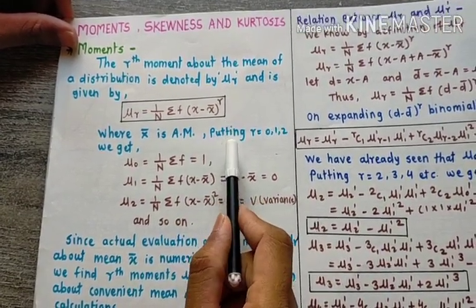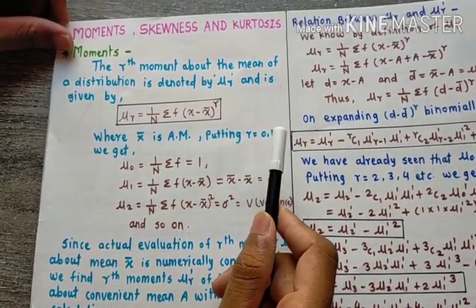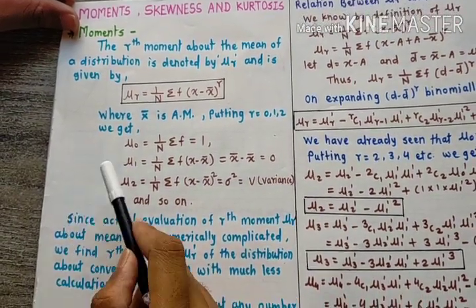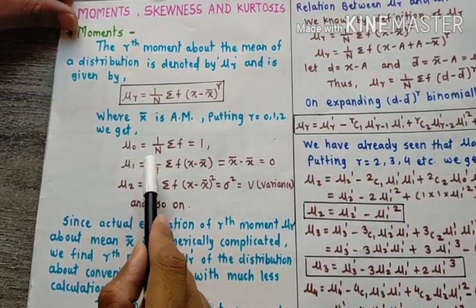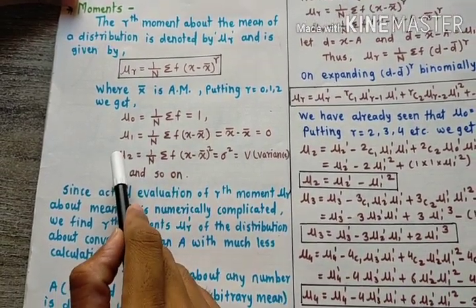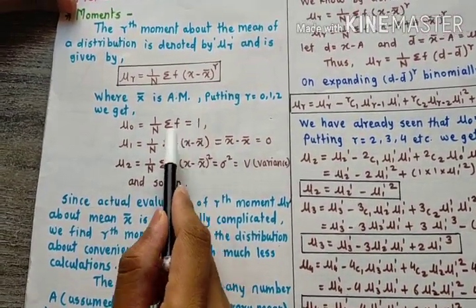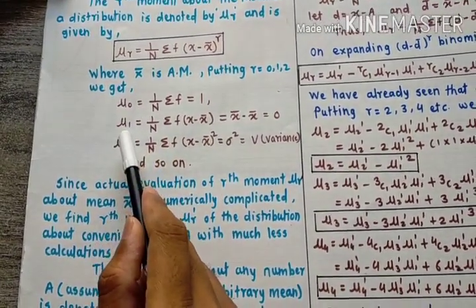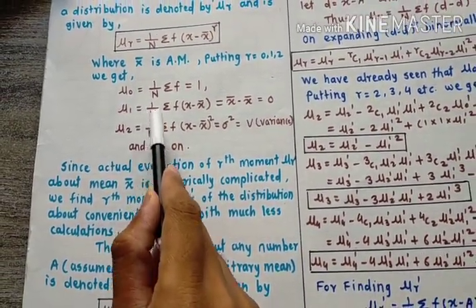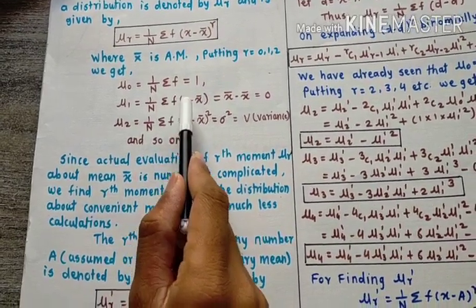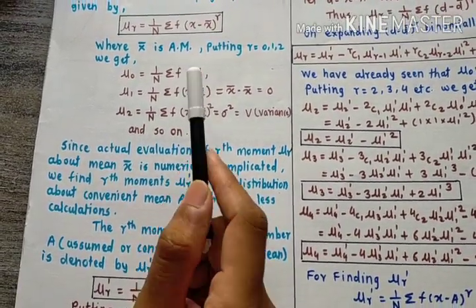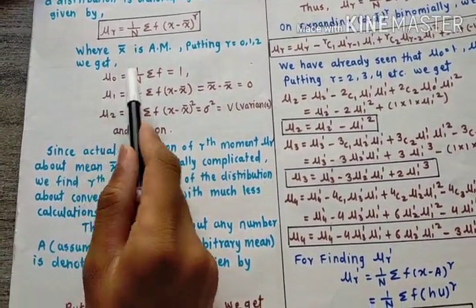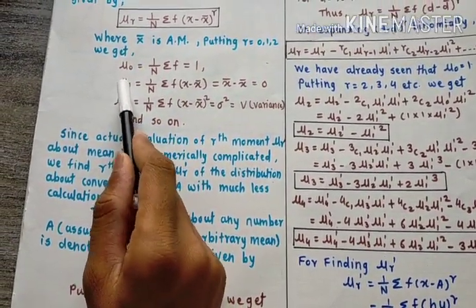If you put r equal to 0, 1, 2 and so on in the above equation, then we get mu 0 is equal to 1 upon n summation f, which is equal to 1. If you put r equal to 1, then we get 1 upon n summation f (x minus x bar), that is equal to 0. Hence here we get mu 0 is equal to 1 and mu 1 is equal to 0.